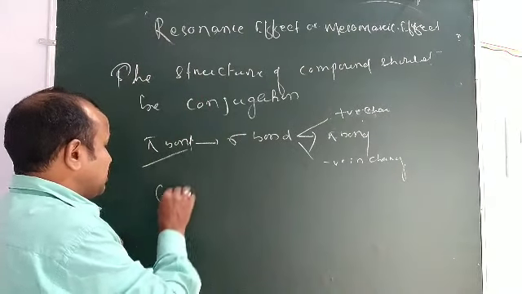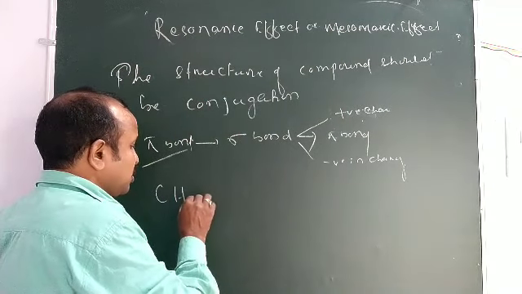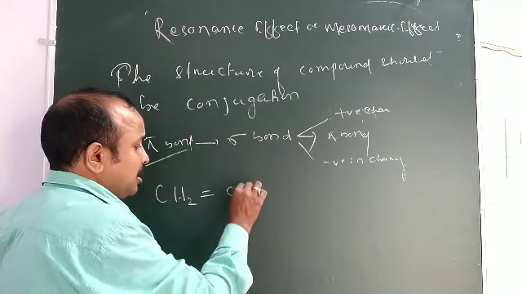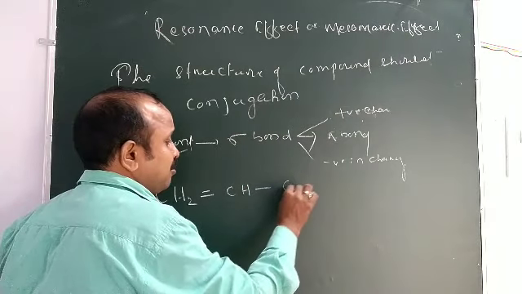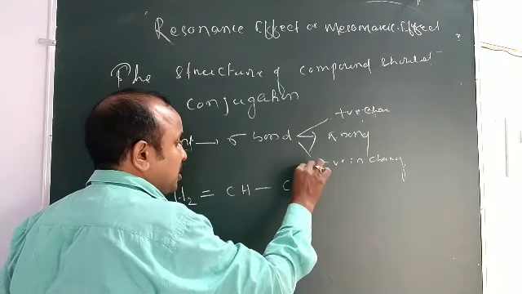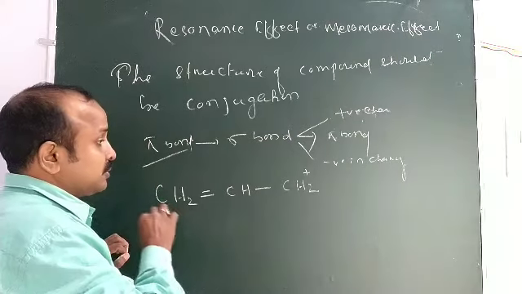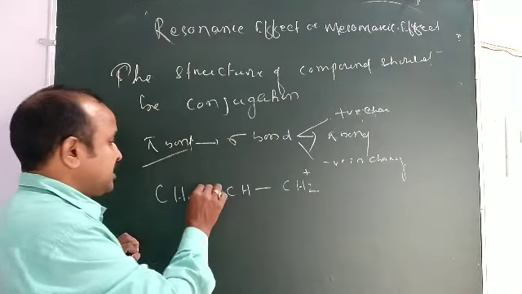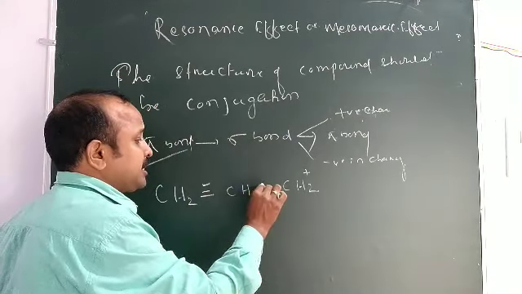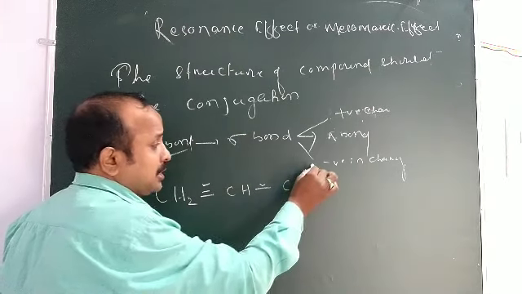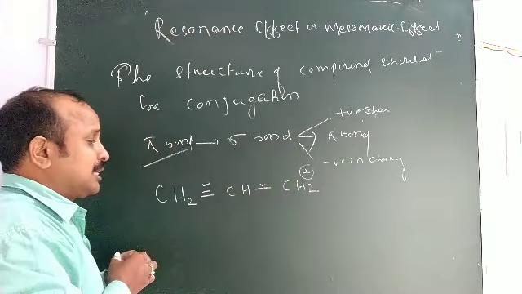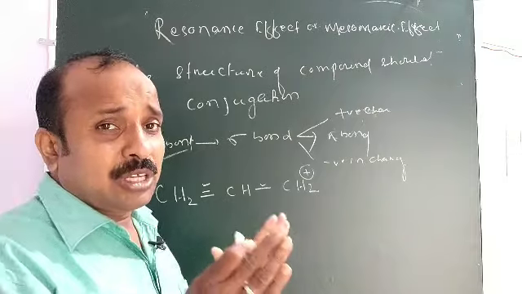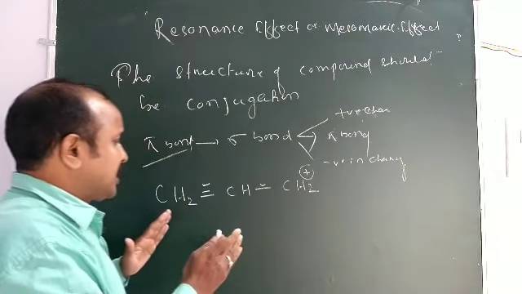Okay, suppose here is CH2 double bond CH single bond CH2 plus. Here is a double bond, here is a single bond, here is a positive charge. So it is conjugative, it is conjugation based.